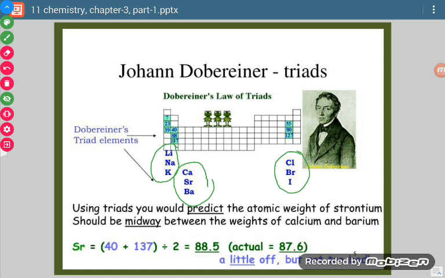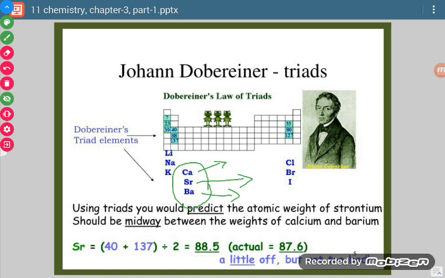According to this, when we arrange any three elements in the increasing order of their atomic mass, then the atomic mass of the middle element is the average of the atomic masses of the other two elements.